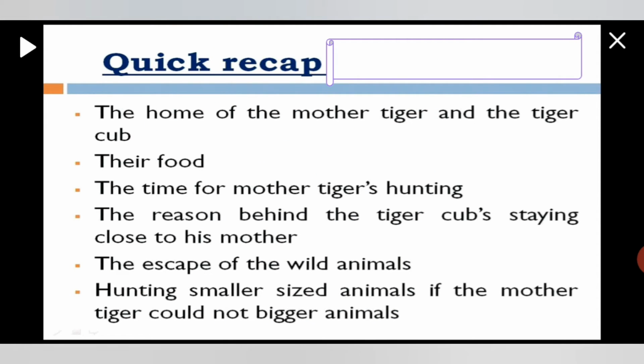Now, just quickly, let's do the recap. We have done till now the home of the mother tiger and the tiger cub, their food, the time of mother tiger's hunting, the reason behind the tiger cub staying close to his mother, the escape of the wild animals, hunting smaller sized animals if the mother tiger could not hunt big animals, right?